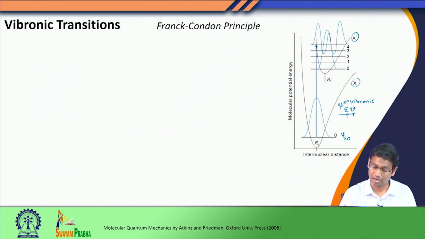Now, during the electronic transition, the nuclei do not get sufficient time to adjust themselves. Therefore, the transition is vertical, but now I see that when I make this transition, I go to the upper excited state and hit one vibrational level here. The classical picture would have said that it is a 0 to 4 transition, because here you see 0, 1, 2, 3, 4, the 4th vibrational level. So, only the 0 to 4 transition is allowed, and other transitions are not allowed, because in other cases the nuclei are not actually stationary.